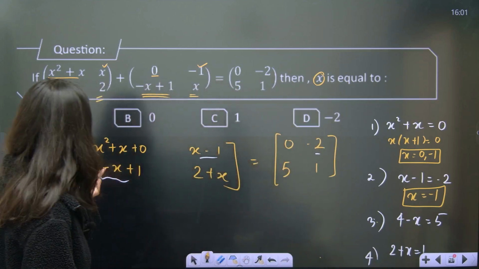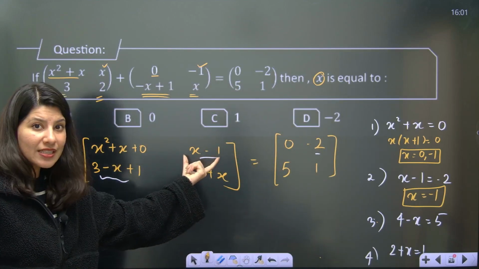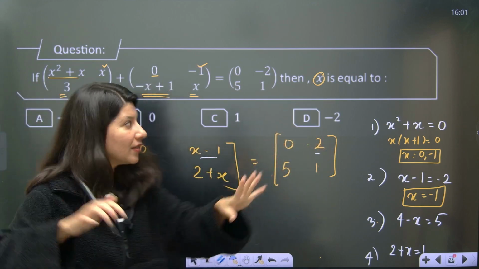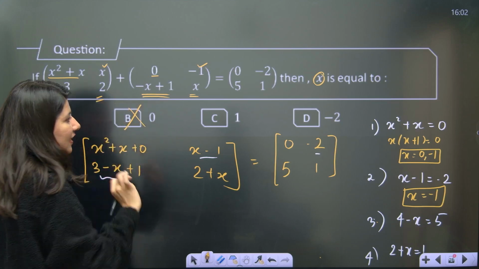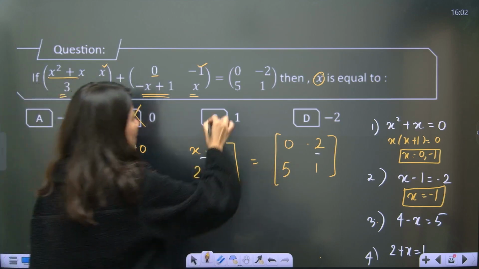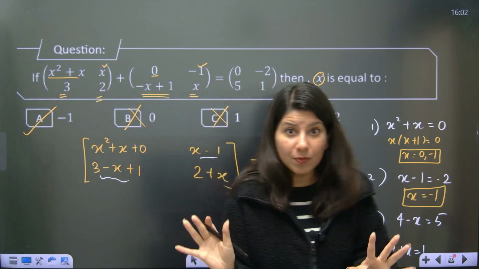Because if you put x equals to 0, obviously first element will match. But the moment you put x equals to 0 over here, this will become minus 1 and this will become minus 2, not equal. So that is why option B is definitely gone. Obviously, answer is between 0 or minus 1. So 1 and minus 2 is also gone. Option A is clearly correct. It should be. We are not sure.